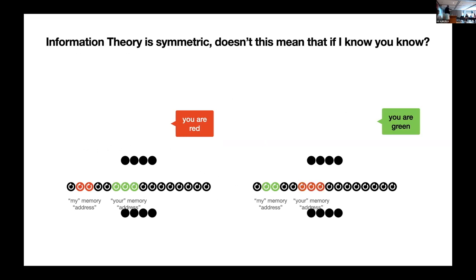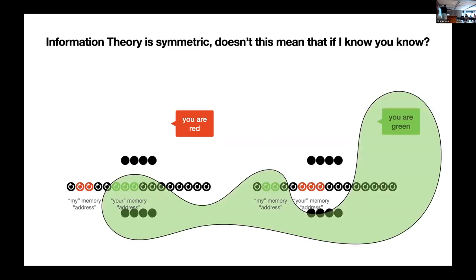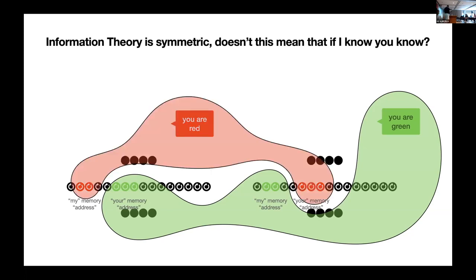So that's the same for the other agent, so both agents now know what's going on. If we measure one information, we're measuring the information between these states. If we measure that for the other agent, well, then we measure the information in the red states. So measuring the theory of mind for one agent is not automatically the theory of mind for the other agent. This is two separate concepts.